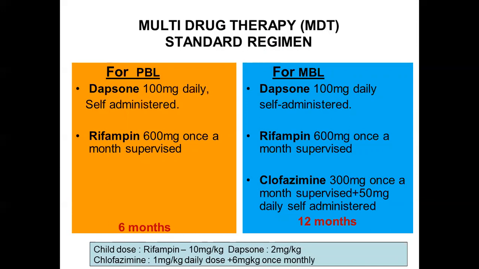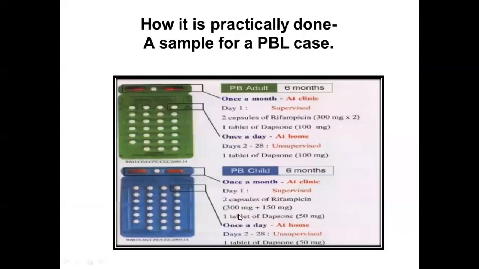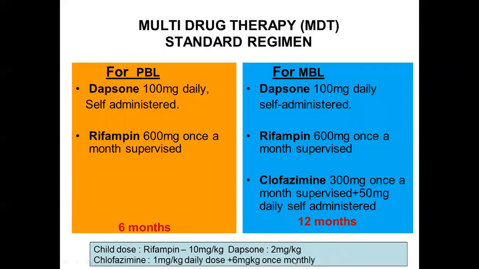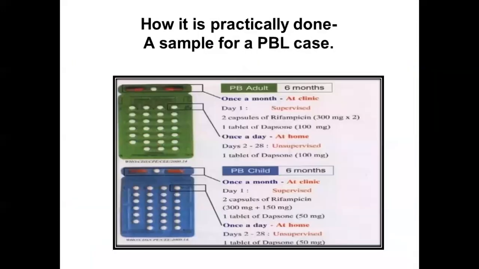In children, the dose of rifampin is 10 milligram per kilogram. Then dapsone, the dose is 2 milligram per kilogram. Clofazimine 1 milligram per kilogram daily dose and 6 milligram per kilogram once monthly dose.